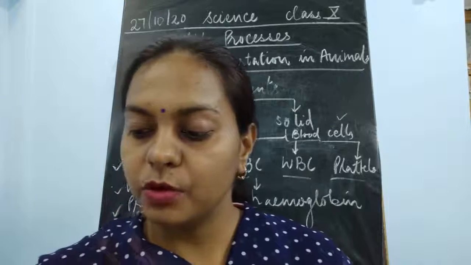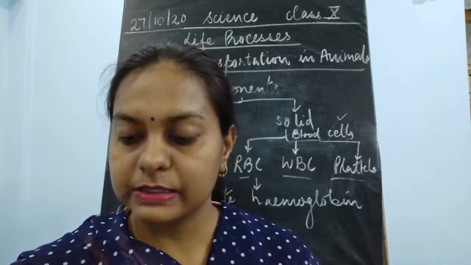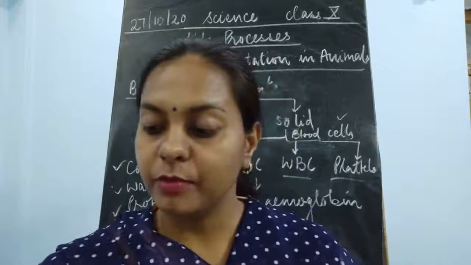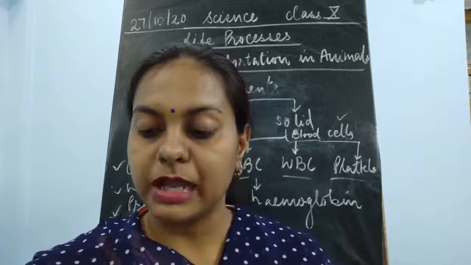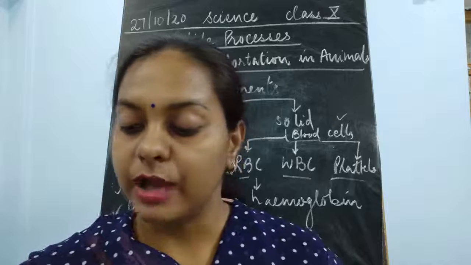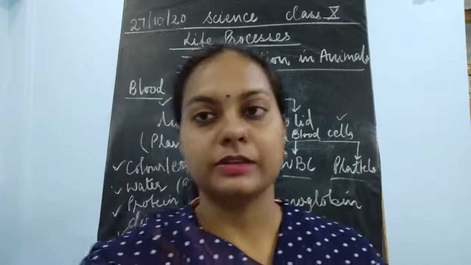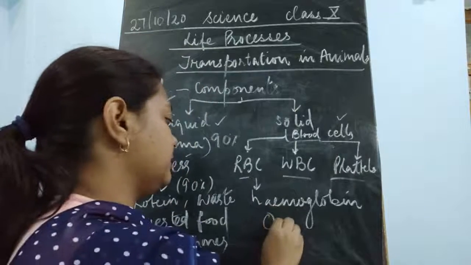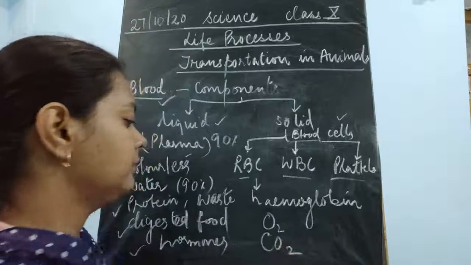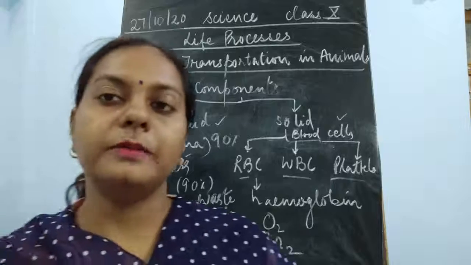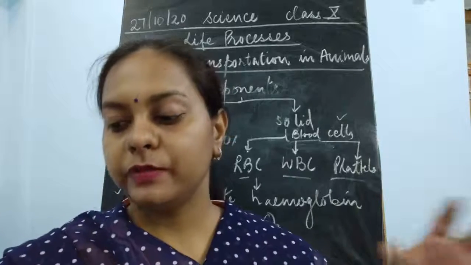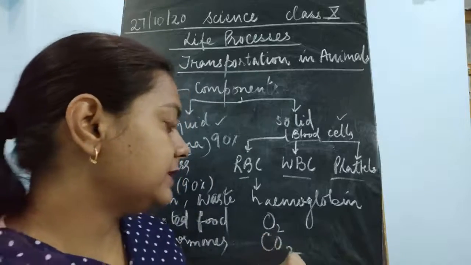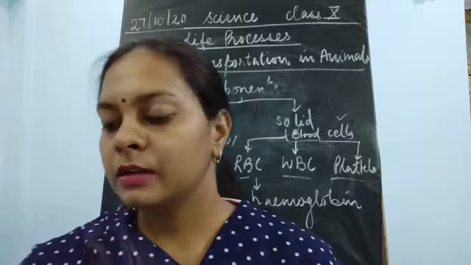It is actually the hemoglobin which is present in the RBCs which carries oxygen. Okay, hemoglobin performs very important functions of carrying oxygen from lungs to the body tissue, and also carbon dioxide from the body tissue to the lungs. So this hemoglobin is carrying both the things, oxygen as well as carbon dioxide. Oxygen from the lungs to the different parts of the body, and then again it takes up carbon dioxide from different parts of the body towards the lungs.